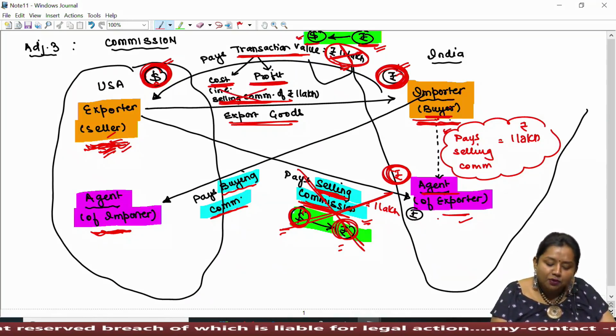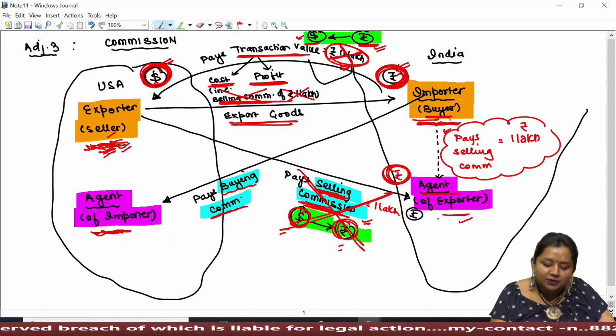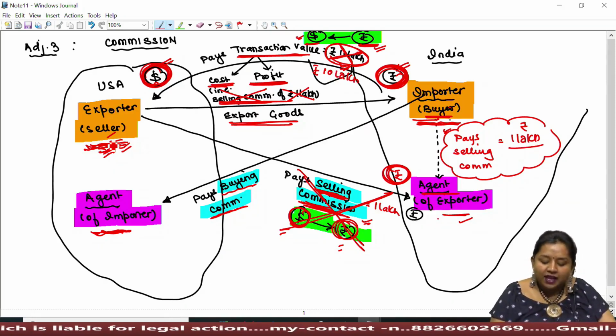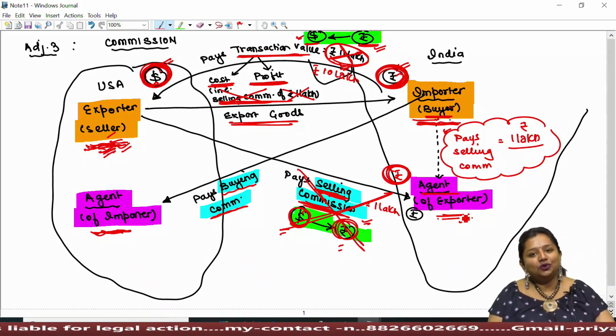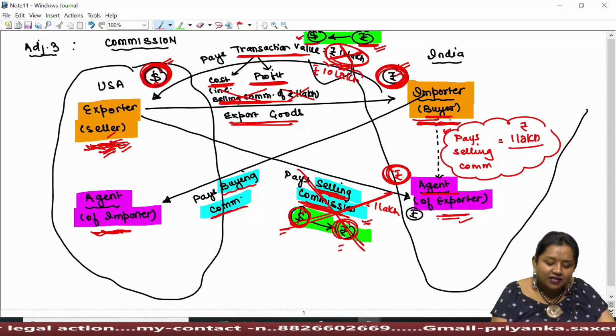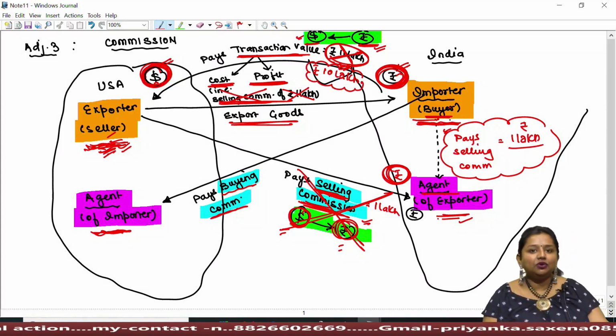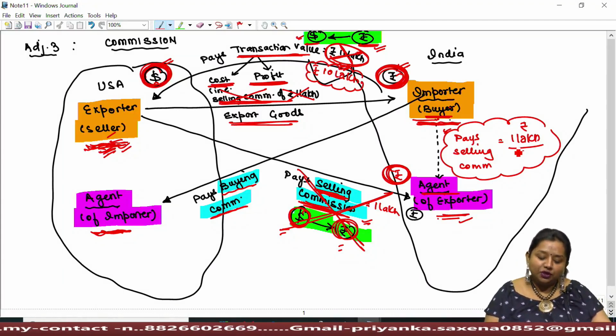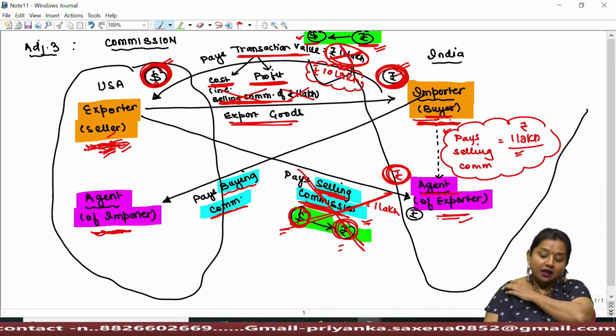Now, the importer shall pay the exporter rupees 10 lakh instead of 11 lakh because he has already paid 1 lakh on behalf of the exporter to his agent located in India. So now the transaction value as reduced by selling commission shall amount to 10 lakh. And rupees 1 lakh has been paid by the importer to his agent located in India.